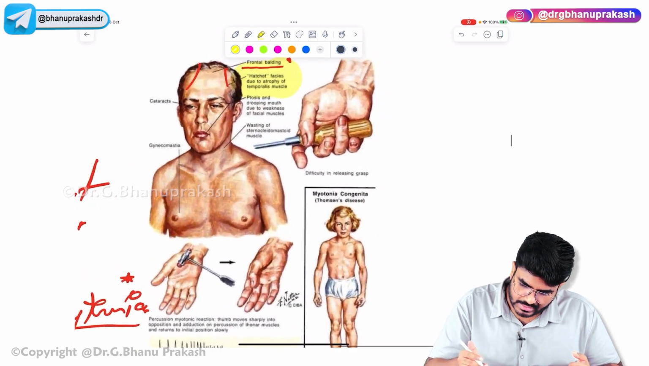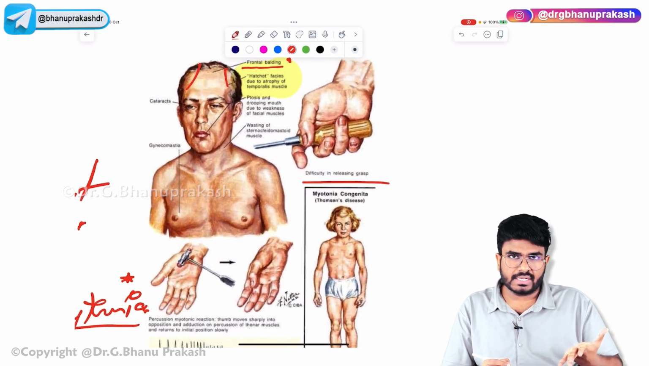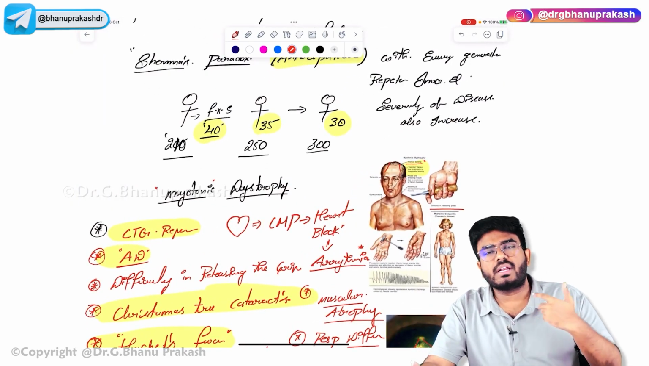You can very clearly see here, difficulty in releasing the grip. If you ask this person to release the grip, it is very difficult for him. So with this we have completed the two trinucleotide repeat disorders.